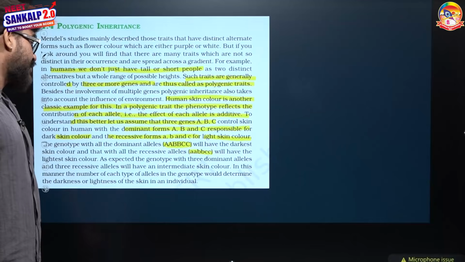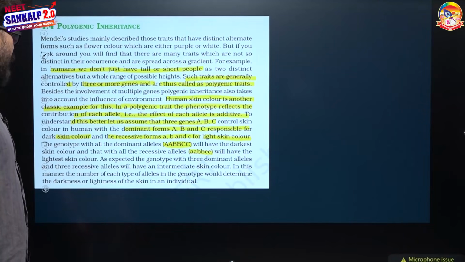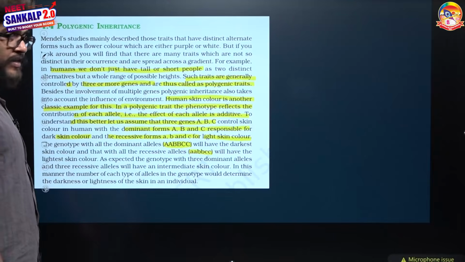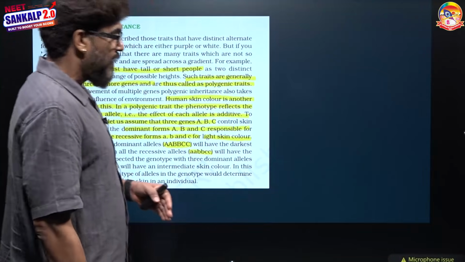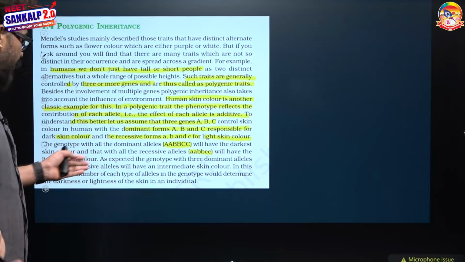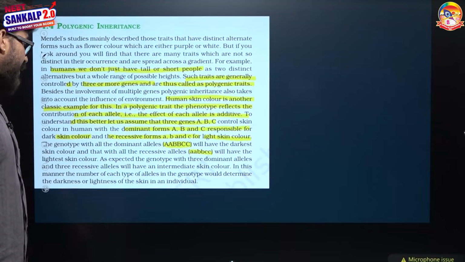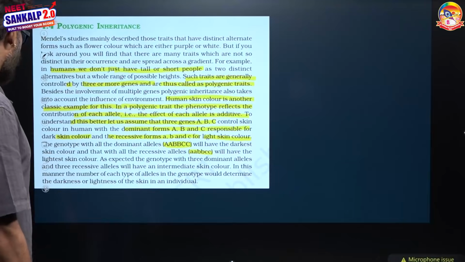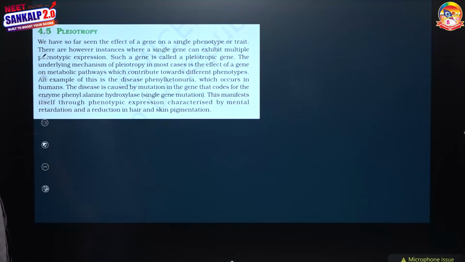As expected, the genotype with 3 dominant alleles and 3 recessive alleles will have an intermediate skin color, meaning capital A, small a, capital B, small b, capital C, small c. And then the character will fluctuate on either side. In this manner, the number of each type of allele in the genotype determines the darkness or lightness of the skin of an individual.